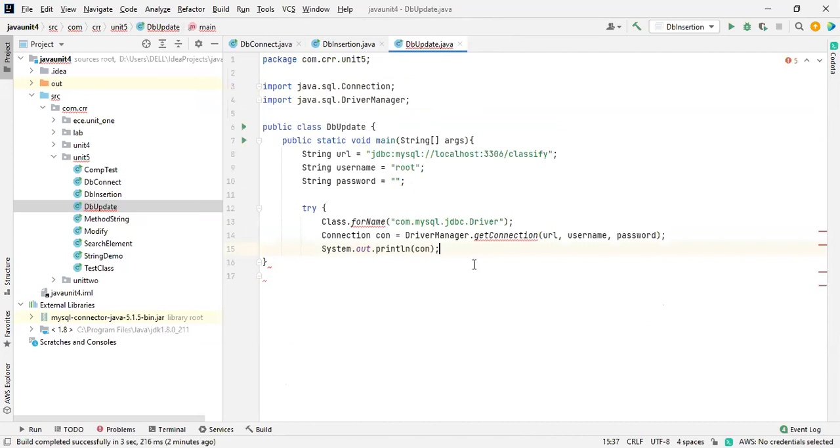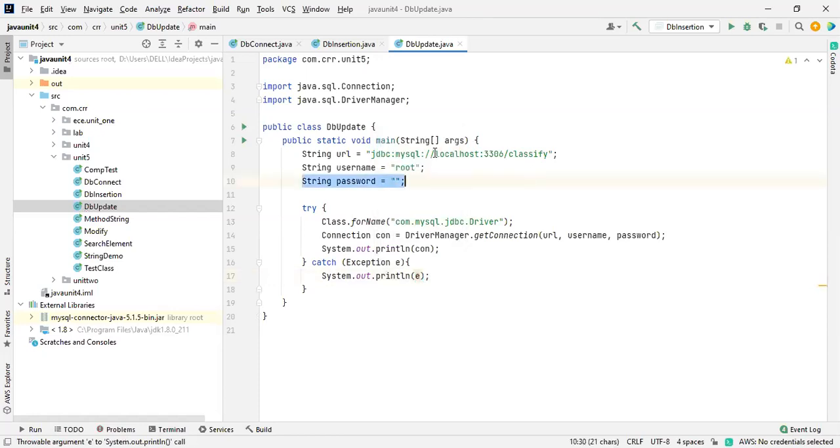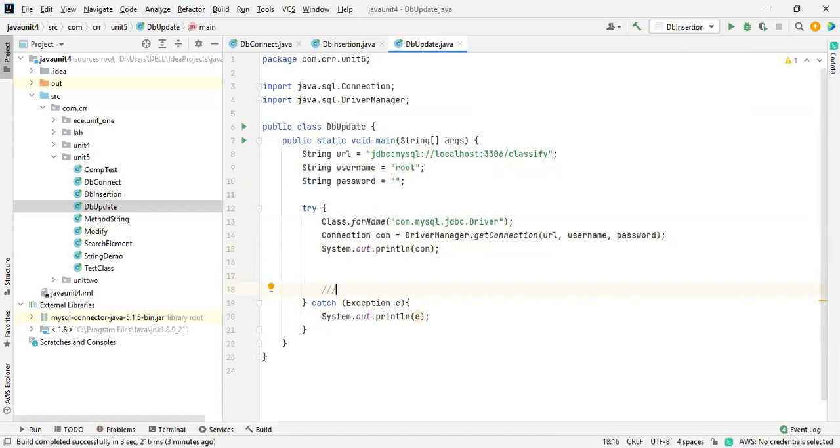Okay, so I need to close the block. That's it. And this is a catch. And one more thing is available over here. Let me close this. Here it is like an exception E, and I need that exception to be printed if there are any issues. Println and E. That's it. Okay, so this is a common thing what we got, and now we are going for updating the data.